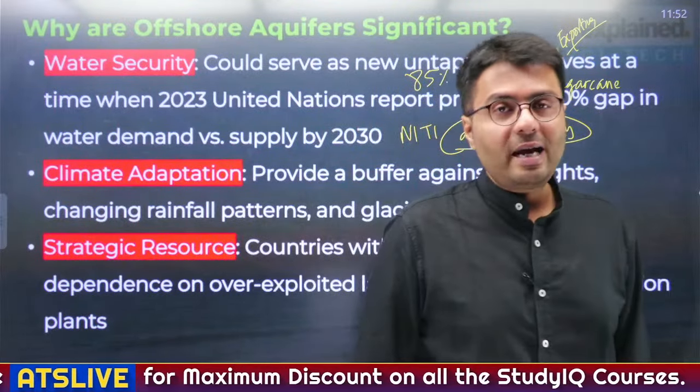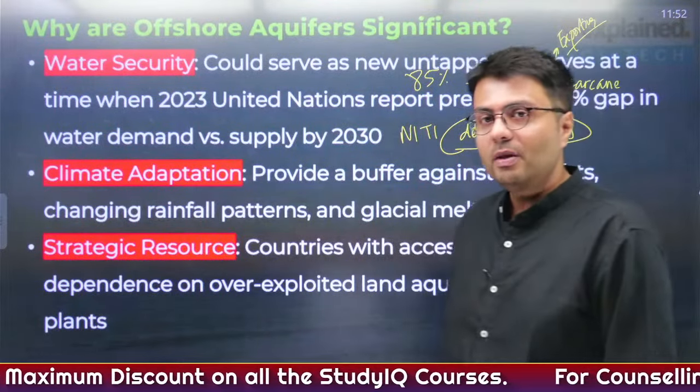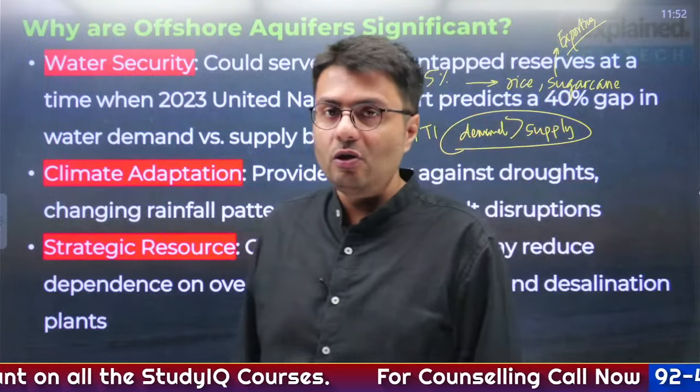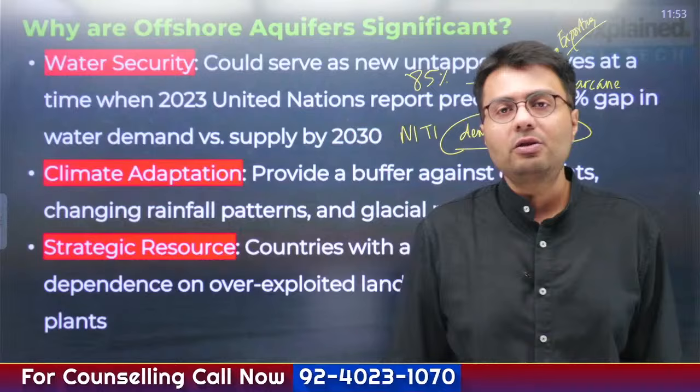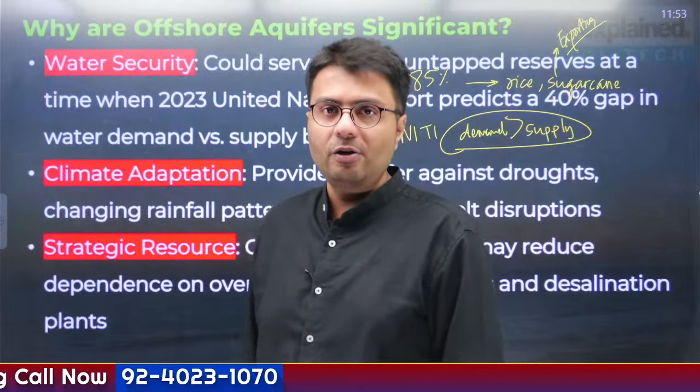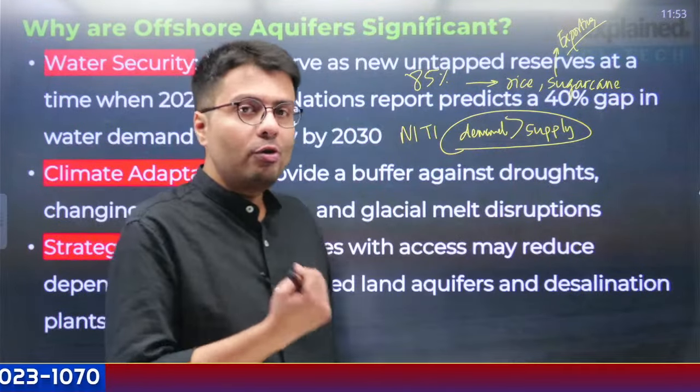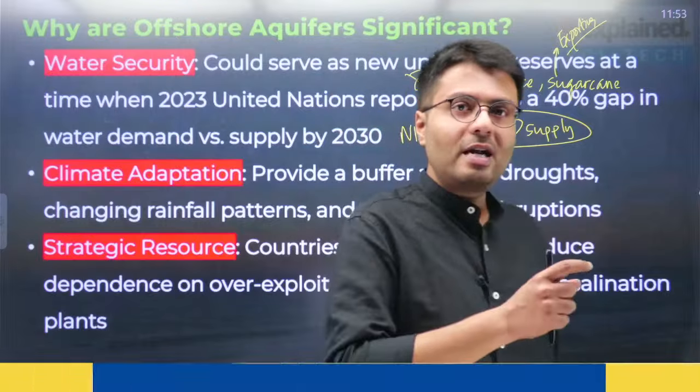On the other hand, China is very smart. You know what China does? It requires a lot of rice, but it does not produce a lot of rice. Yes, it is the world's largest producer, but still it is not able to meet the domestic demand of rice. So China imports rice. So in that regard, you can say China is a net importer of water.